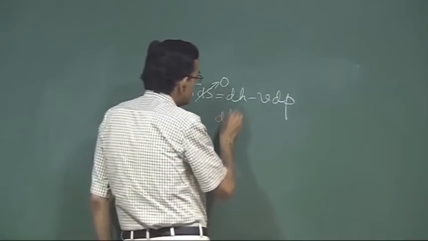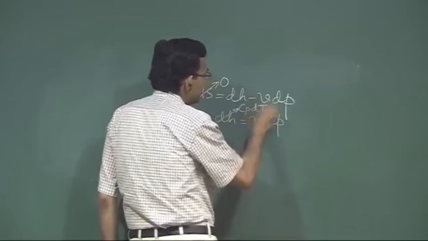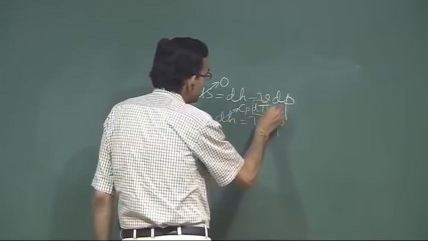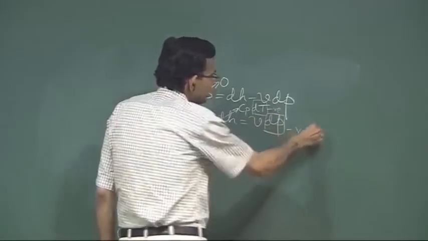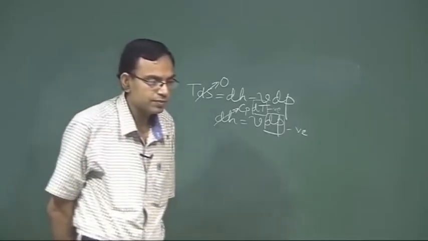So, TdS is equal to dH minus VdP. Reversible adiabatic process means dS is equal to 0. So, dH is equal to VdP. dH for an ideal gas is Cp dT. So, as you go from B to A, if you look into the diagram here, the temperature is decreasing, that means dT is negative, that means dP is negative, that means it is an expansion. So, it is an isentropic expansion.